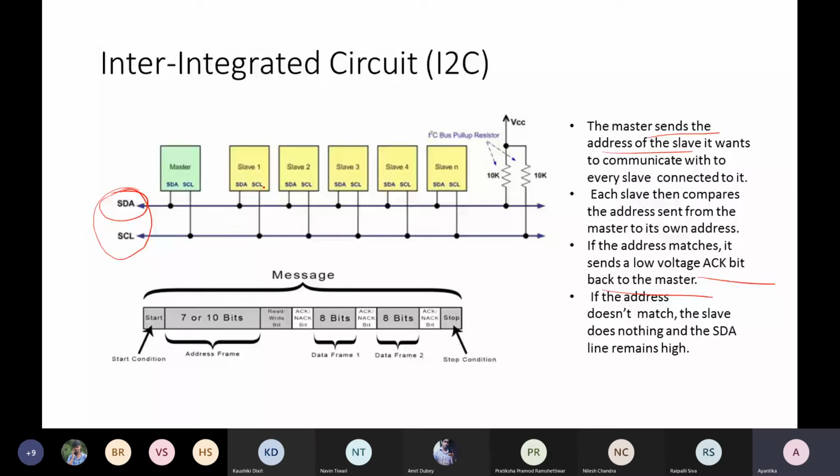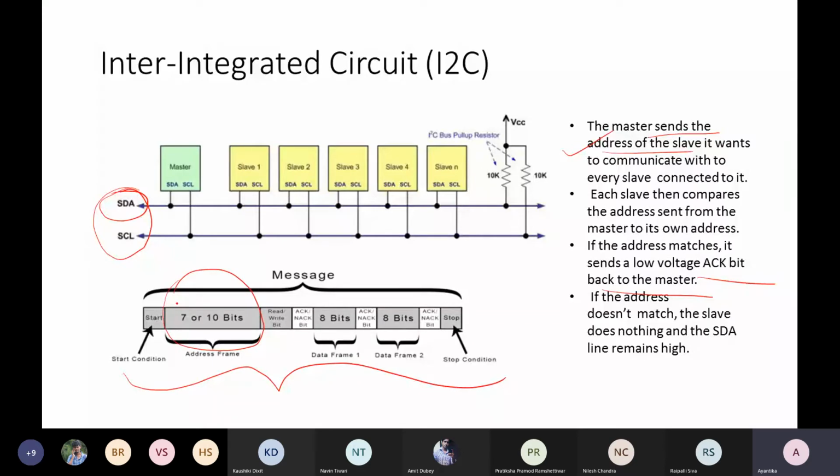Okay. Now, considering these protocols, of course, now you can understand what the requirement is. What are the requirements when we are actually forming the message frame? First thing, the master sends the address to the slave. That means there must be some address part associated with the message frame. Then,